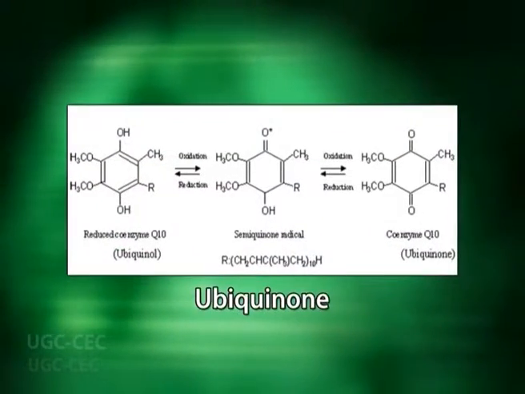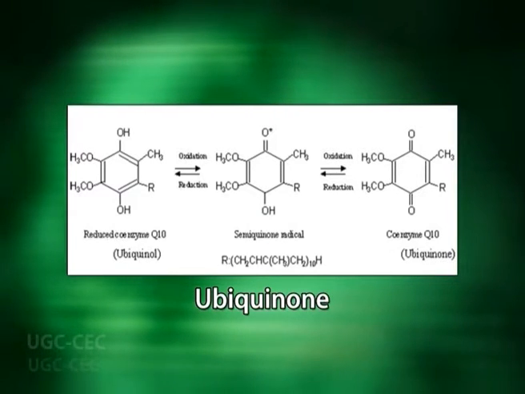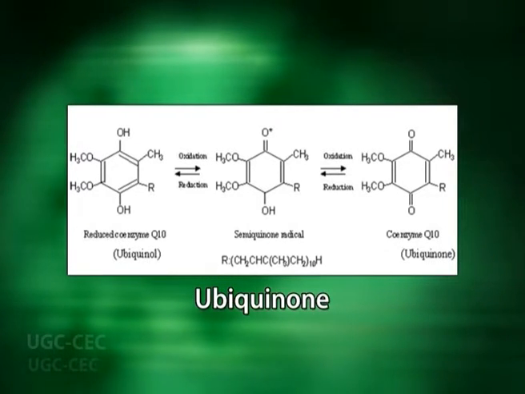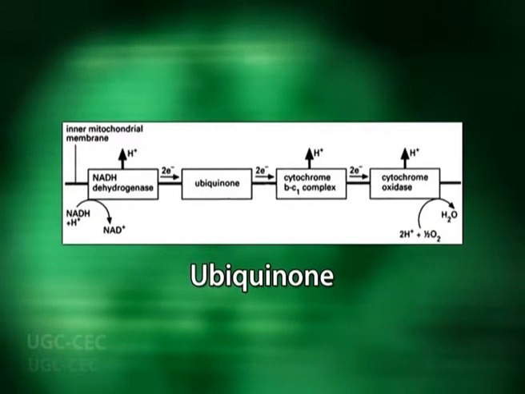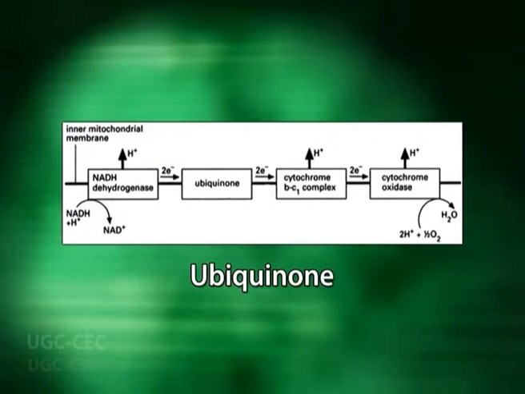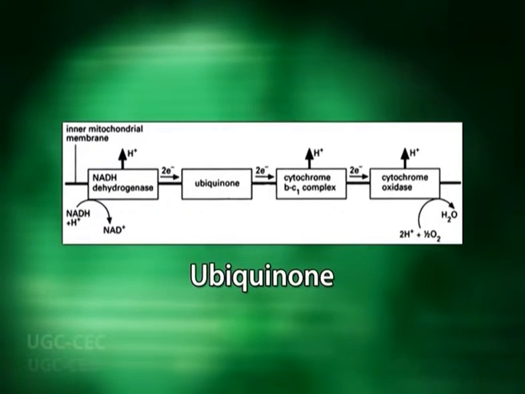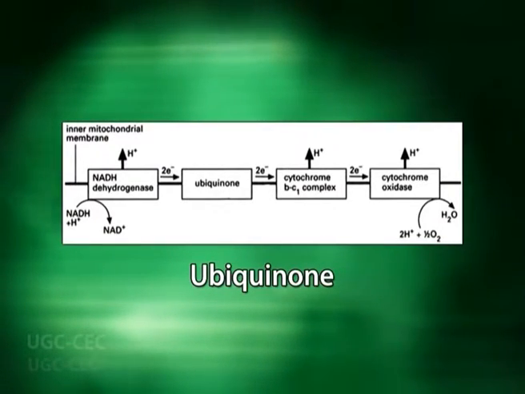When the oxidized coenzyme Q takes a single electron, it results in a half reduced form called semiquinone, which on addition of one more electron and 2 protons forms the fully reduced form called dihydroquinone. So, ubiquinone is able to carry 2 electrons and 2 protons, a hydrogen molecule, from complex 1 to complex 3.